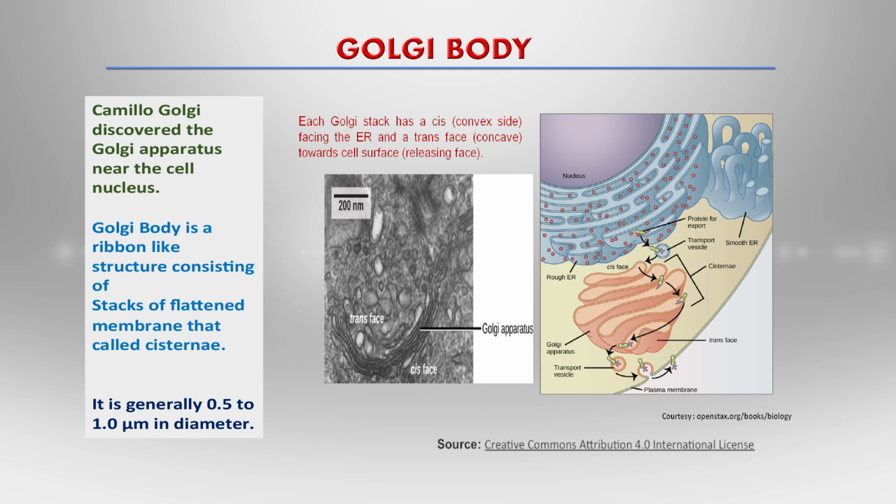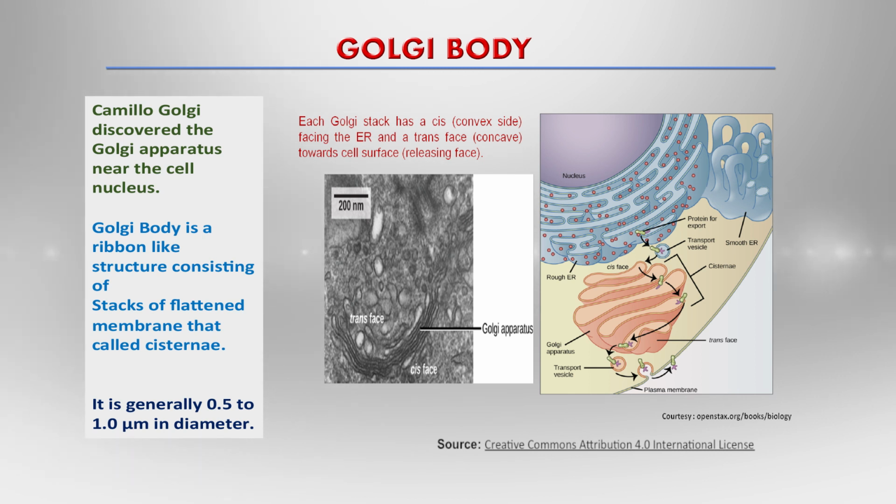Another important organelle is the Golgi body. The Golgi body is also a membrane-bound organelle, and it is responsible for protein sorting and packaging. The proteins that come from the nucleus first go to the ribosomes on the surface of the endoplasmic reticulum. Here you can see the Golgi body is a stack of cisternae. It is a ribbon-like structure with many compartments through which the protein is sorted and packaged into vesicles. The Golgi body is about 1 to 2.5 micrometers in diameter, and it has two faces, the cis face and the trans face.